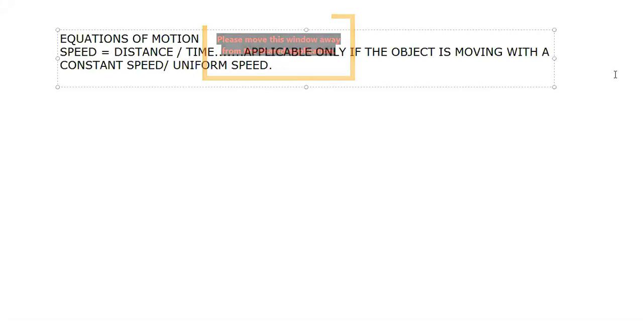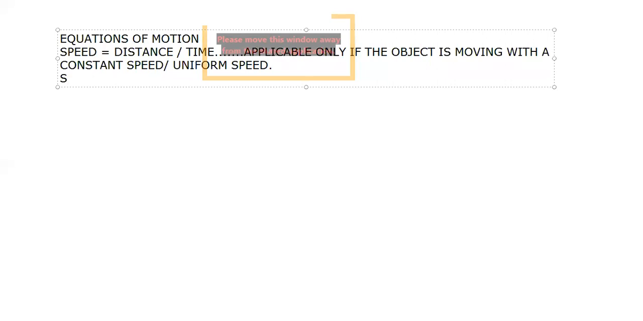So is it possible? No. Why? Because the object cannot suddenly start moving and suddenly come to rest. But in fact, in our daily observation, we find that the object accelerates. We observe that the object accelerates. Its speed increases with time and its speed decreases with time. We observe this very common phenomenon that the speed is increasing with time, which means the object is accelerating.